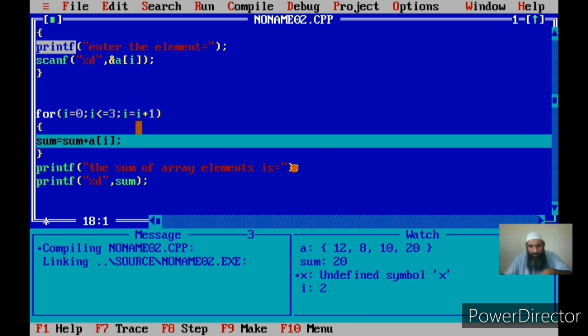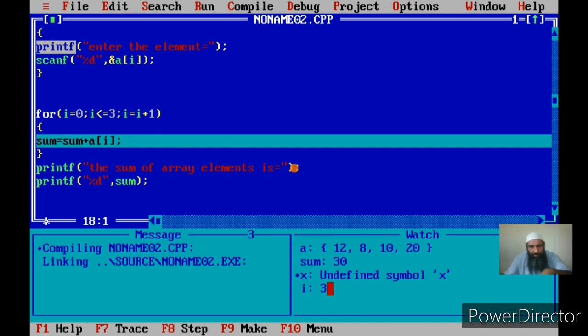Now I becomes equal to 2, that is the third element, and 2 is less than or equal to 3. Yes, so the third element is 10. So 10 is added to the previous sum, that is 12 plus 8, that was stored in sum, that was 20. Now to this 10 is again added, so it becomes 30. I is incremented to 3.